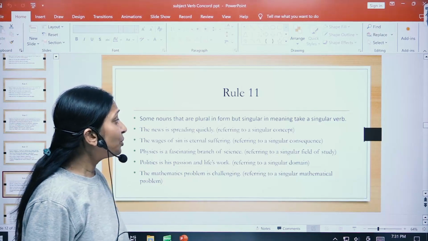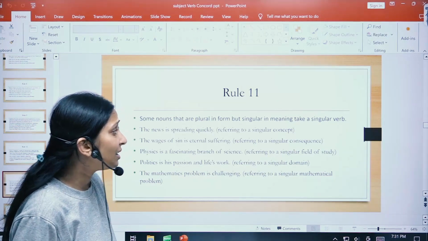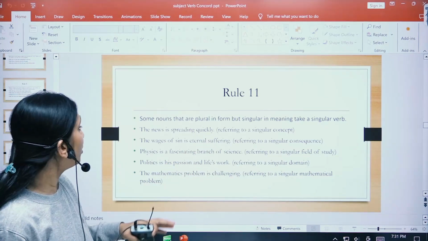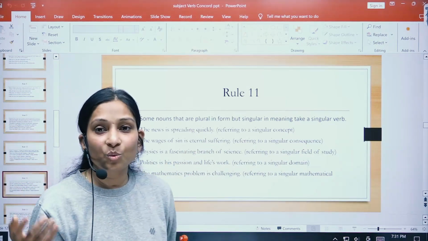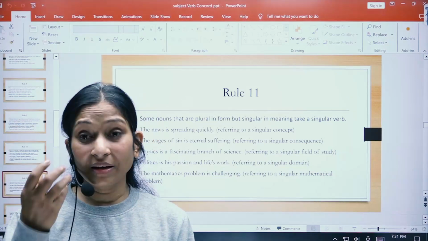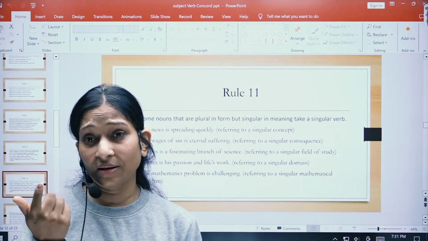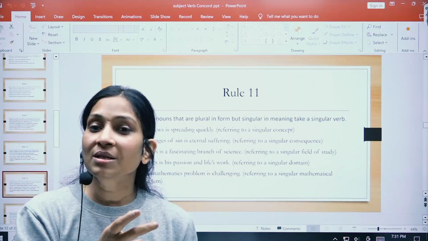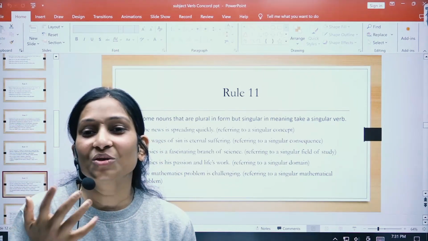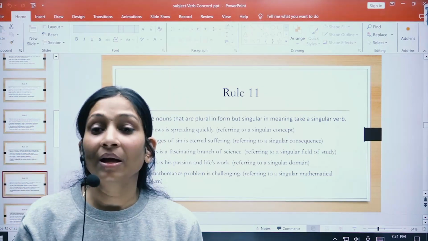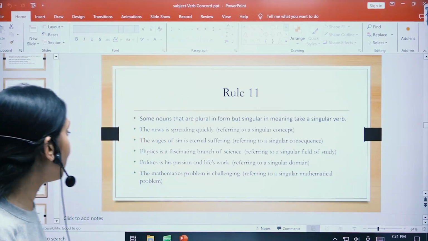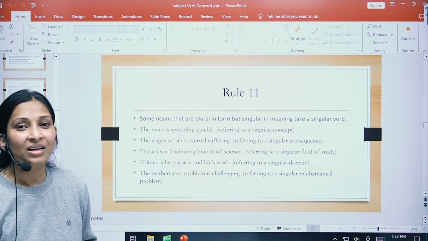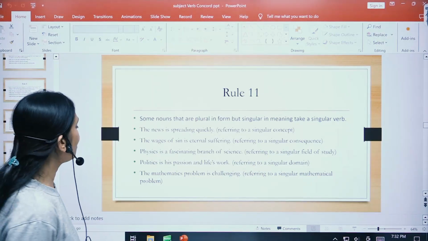Some nouns which are plural in form but singular in meaning take a singular verb. There are certain words which always end with s, for example news. We cannot say "new" for samachar. So news is considered plural in form, but still it takes a singular verb, right? The news is spreading quickly. News is information, so it will take a singular verb.